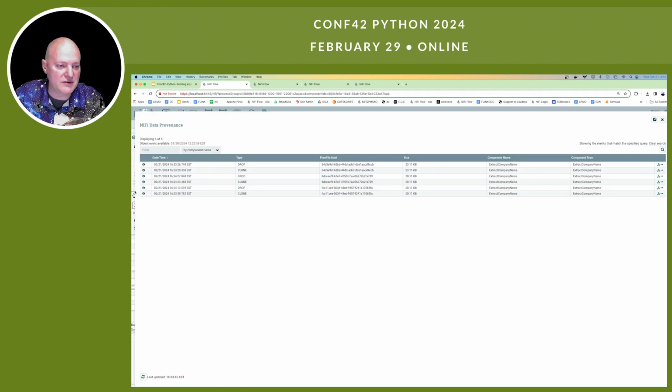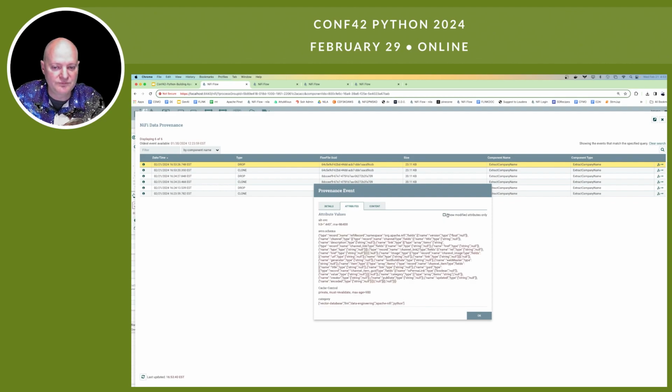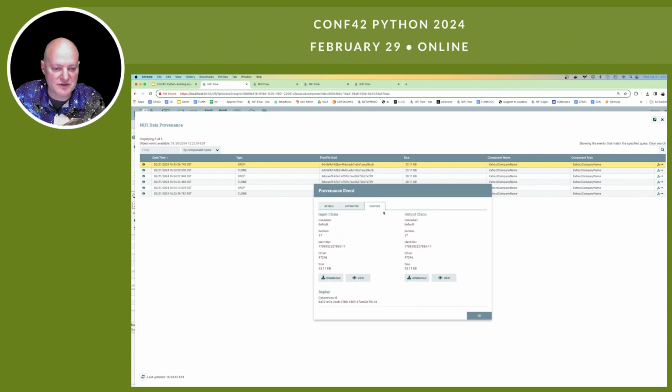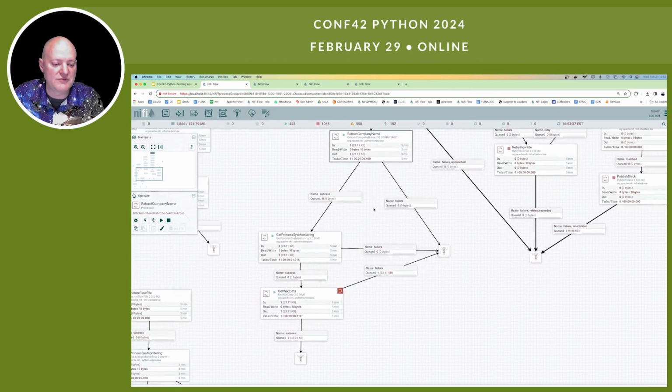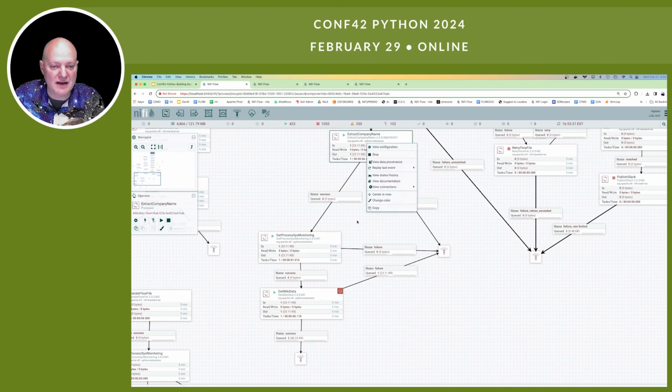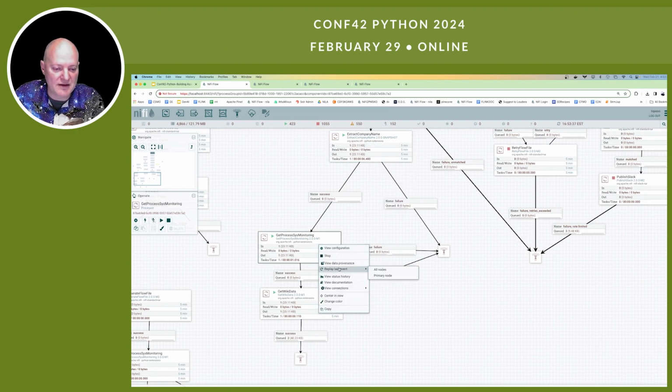If you look there, you could see it ran right now. And I could see the output here and the results. What came in, what came out. Pretty straightforward. This one didn't work because it probably didn't have a company name. Some of these don't have a company name.